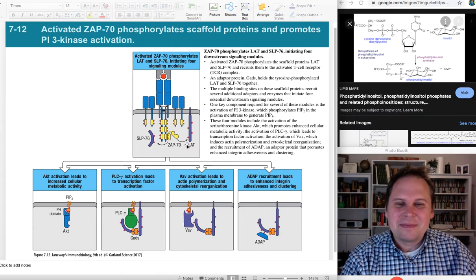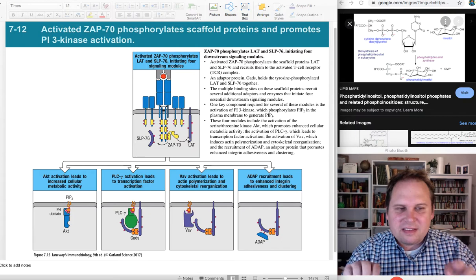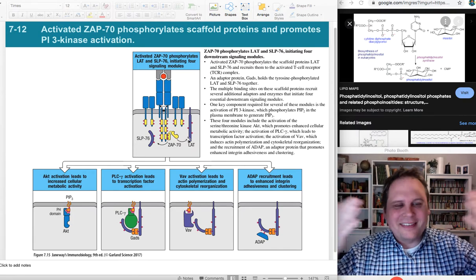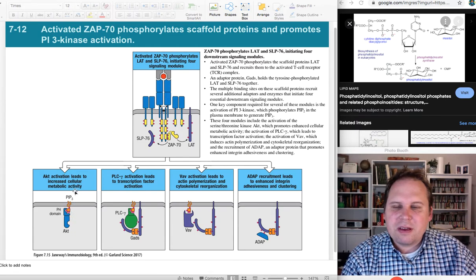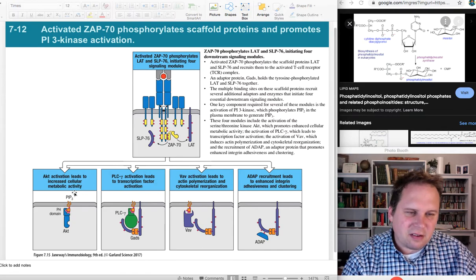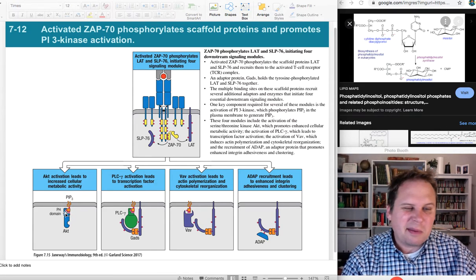Remember it your own way. So, what are some of the processes involved here? And we will cover these processes in detail, but overview first, details second. For example, there is one process that will lead to formation of phosphatidylinositol triphosphate. That's PIP3 right here, and we'll get into that.